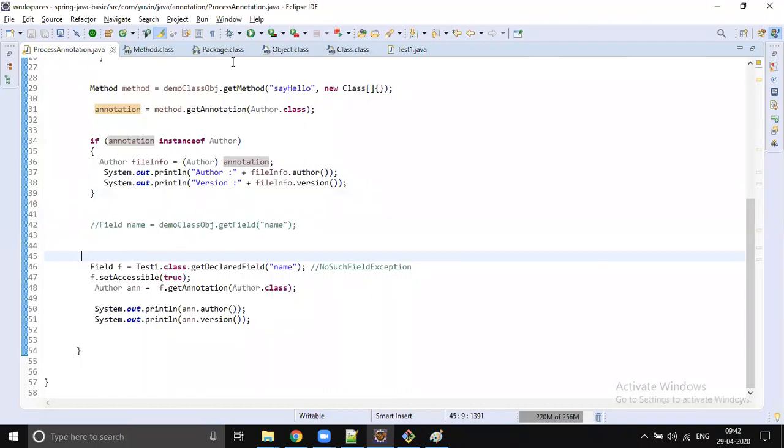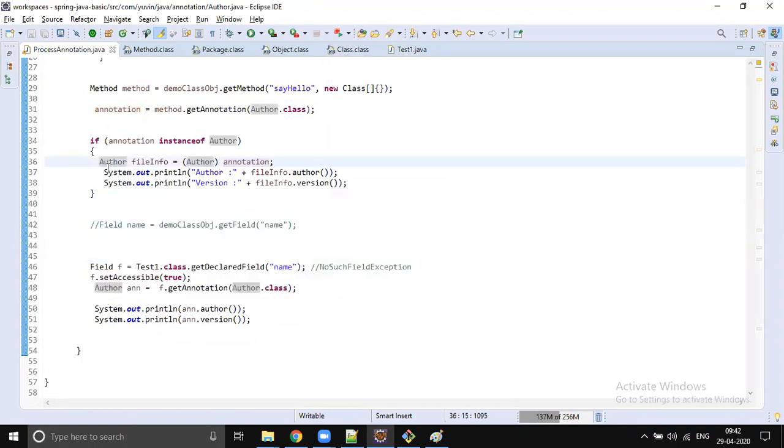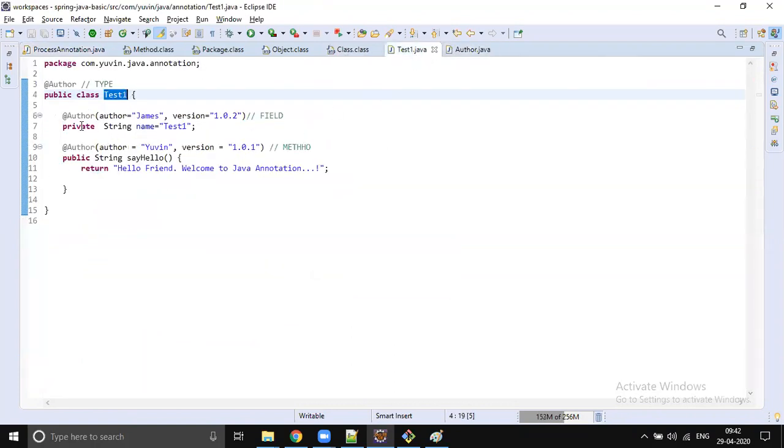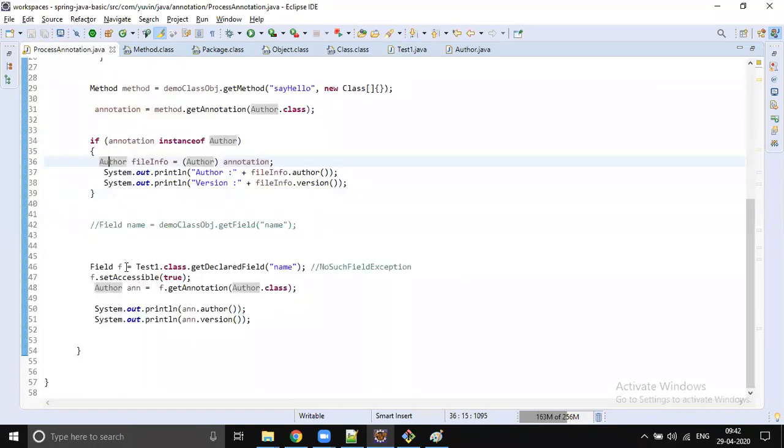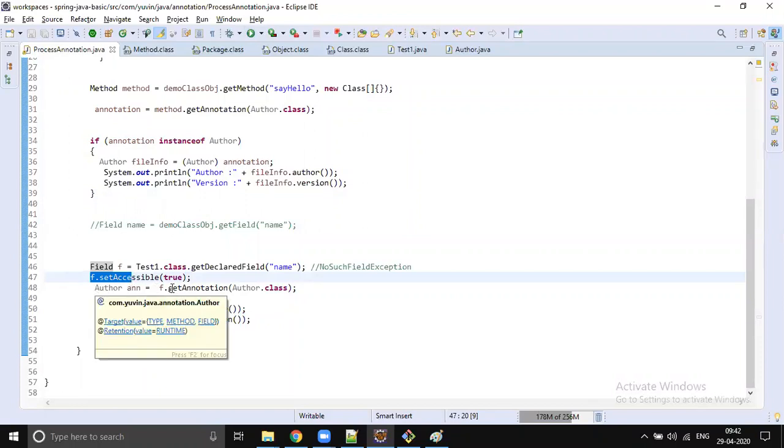For example, look at this Test1 code. The field is a private field, right? Private means you can't directly access it, so you cannot access it outside. What you should do first is get the field and change the scope, setAccessible(true). When setAccessible is true, only then can you access the data associated with that field.